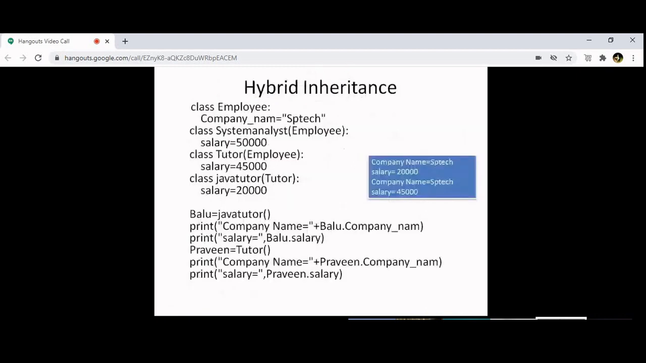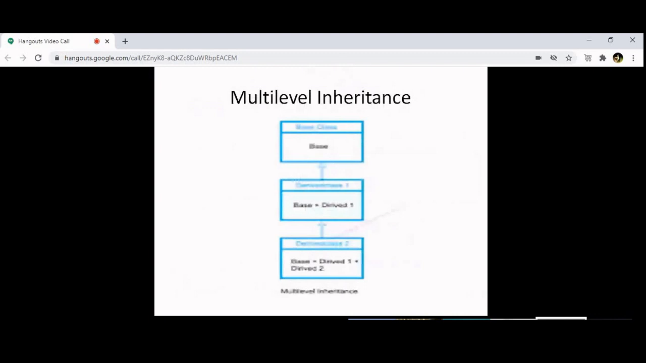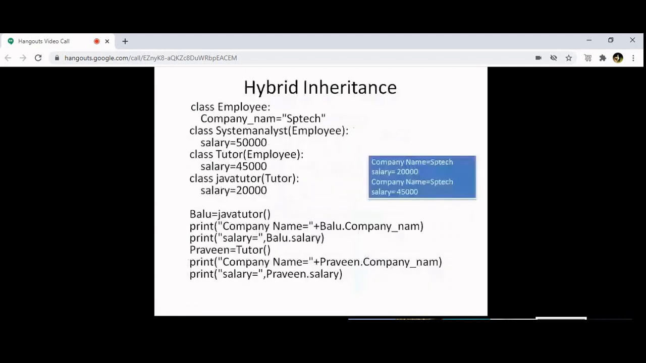Now here I have a multi-level inheritance. In this multi-level inheritance, you know that the first one is a base class and the second one is a derived class. Or the first one is a superclass and the second one is a subclass. So I want to check whether this is a subclass or a superclass in programming. For that, we make use of this particular method.